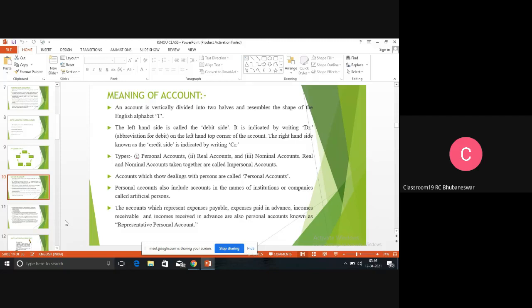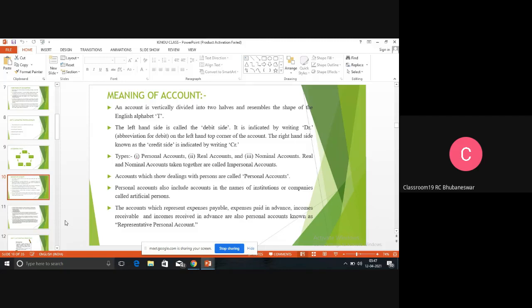Second thing is real account. What is the meaning of real account? Real account means any type of asset: land, building, plant, machinery, cash. So these things are real account. So real account means the amount which has some asset value, whether it is a current asset or a fixed asset. Then third thing comes to